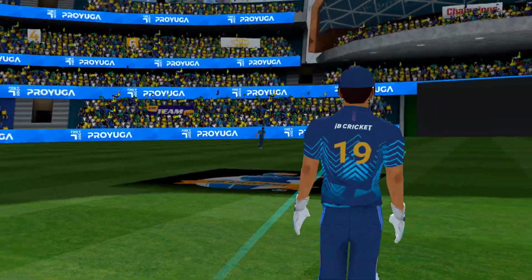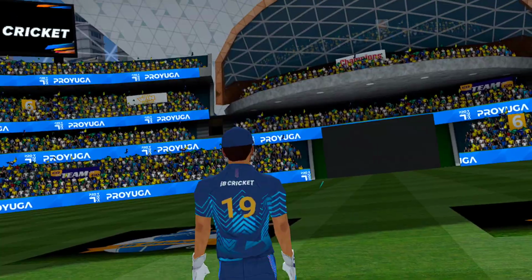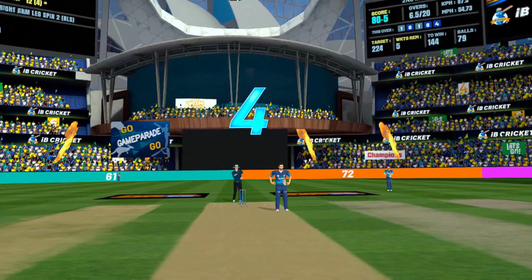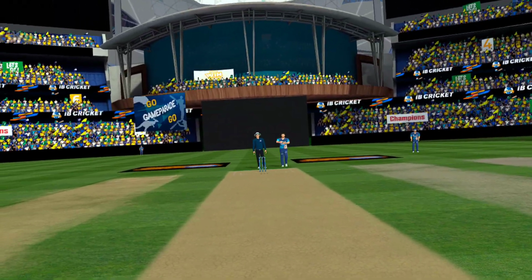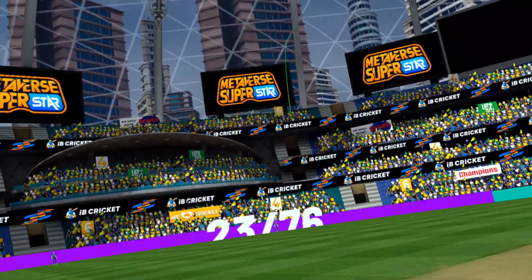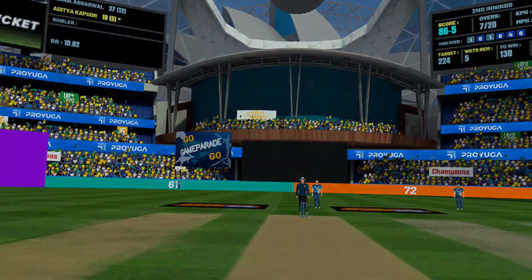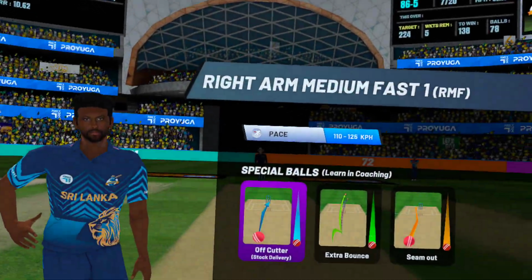Batsman slashes hard and gets an edge. That's an edge, but it's sped away to the fence. 4 runs to the batsman, but it's a keen strike. That's gone all the way for 6. Batsman gets some much-needed momentum in that over.